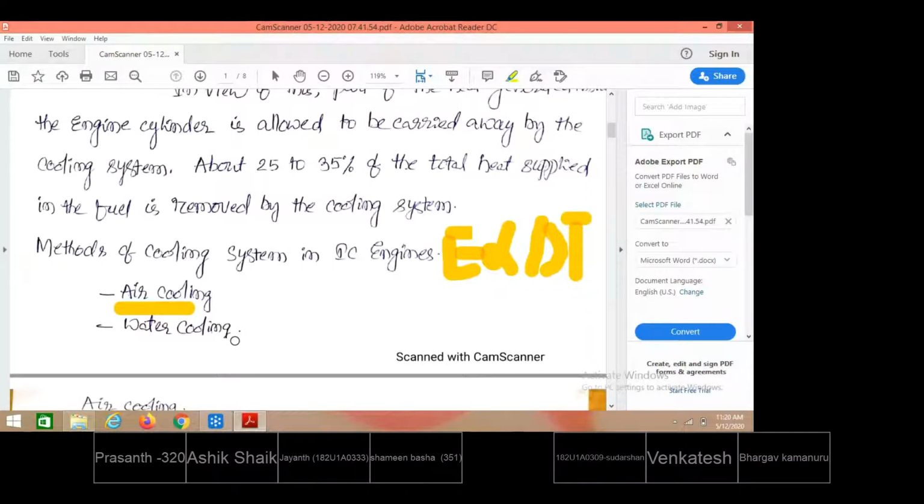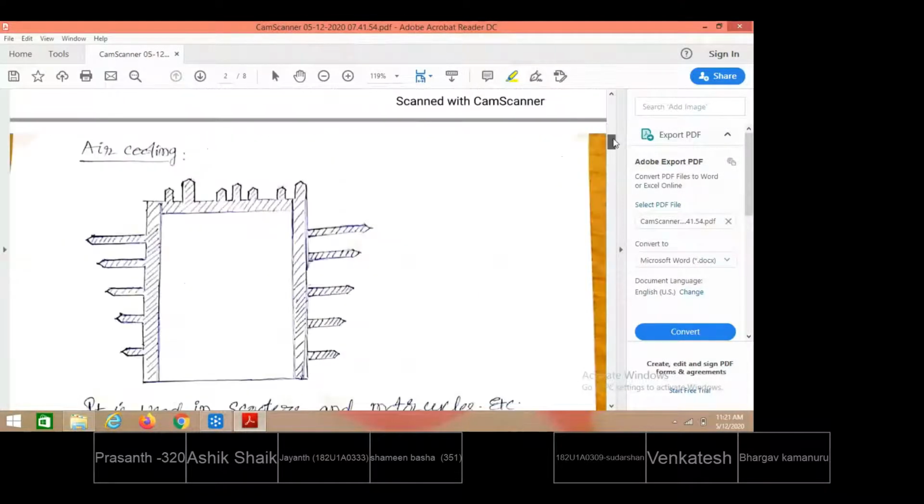In such smaller engines, instead of providing water cooling, a separate setup is required to store the water. That cannot be accommodated when the engine size is smaller. So alternatively, the outer surface of the cylinder is provided with some extra metal attachments, which we call fins. So, extra metal attachments like this.